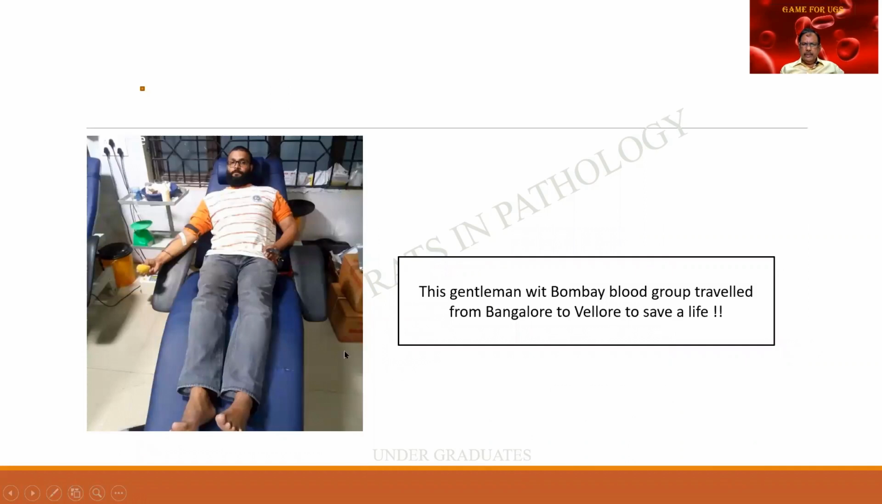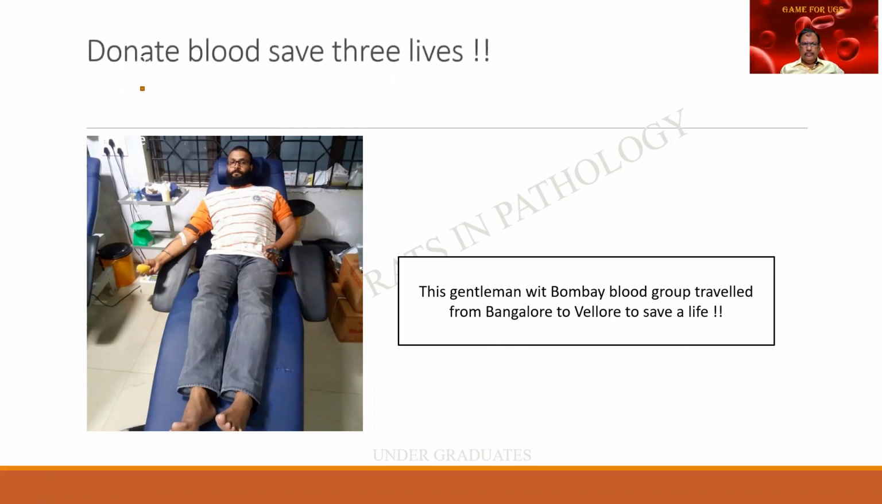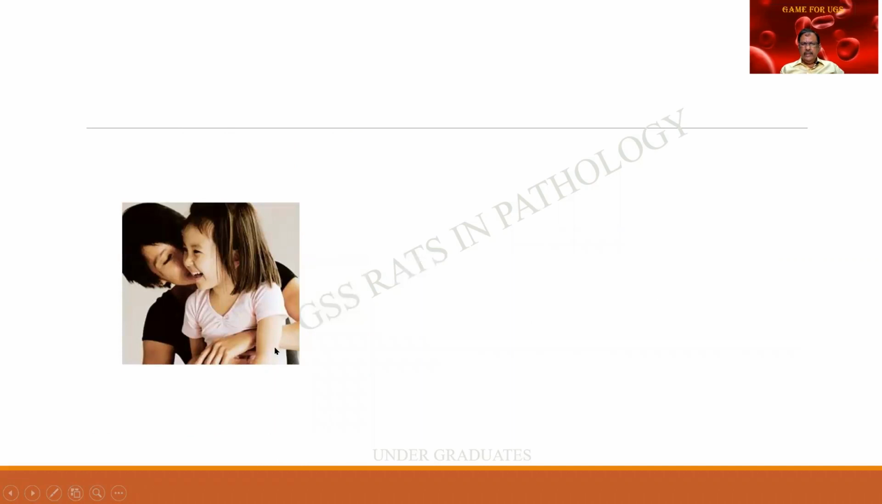And look at this gentleman. He has traveled all the way from one city to another to save another patient in Vellore. A Bombay blood group. And donate blood, you can save 3 lives. Why did I say that? It can be because of your packed red cells, because of your platelet-rich plasma, because of your platelet-poor plasma. And it is tragic that it is a thalassaemic patient.